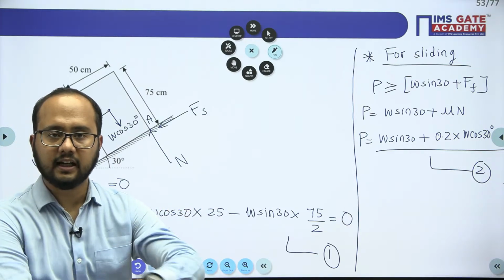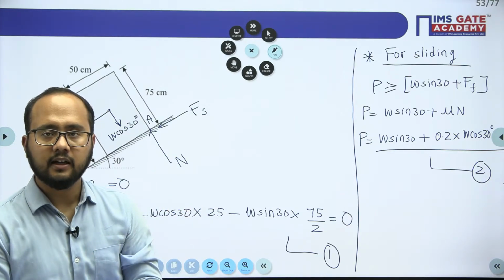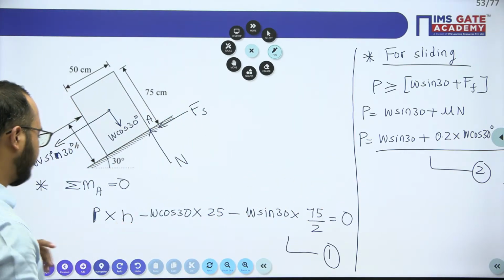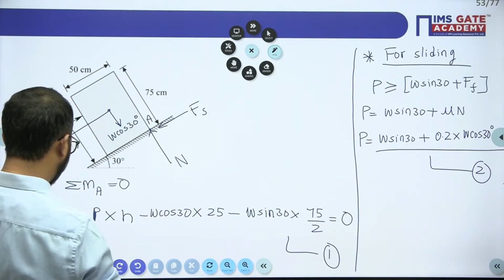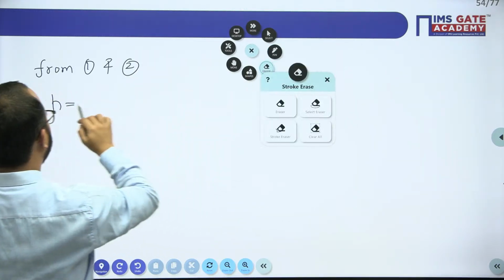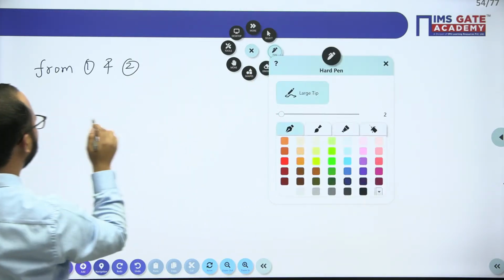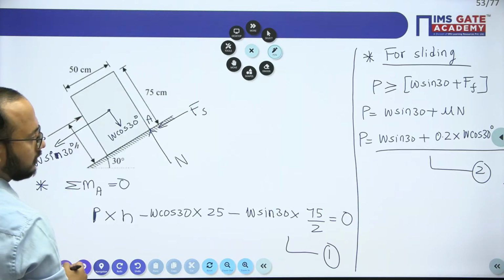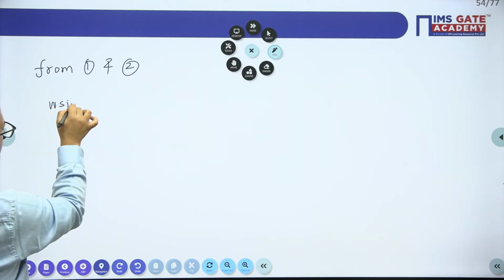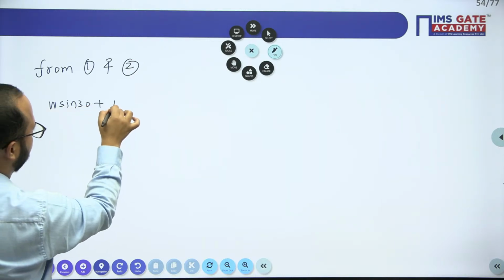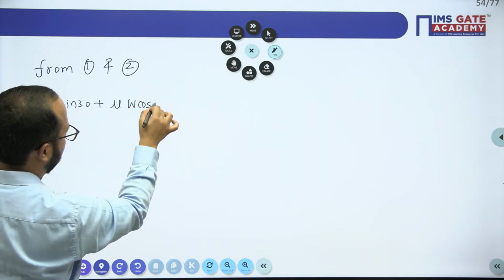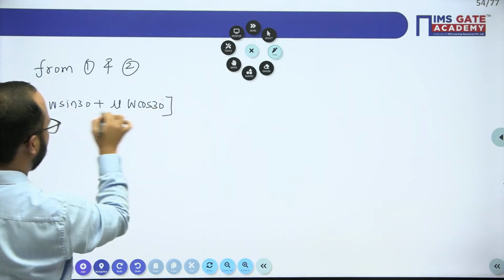Is this point clear, everyone? Just you need to put the value of P here and you will get the answer. Okay, so again I will put the value of P here also so that it will be clear to you. So if you see what is the value of P here, W sin 30 plus friction force mu into N, that is W cos 30 into H.